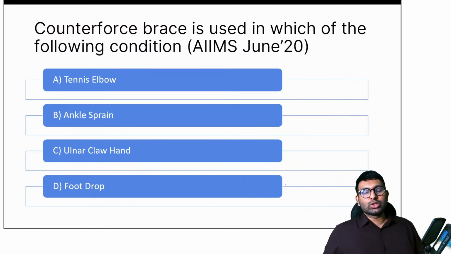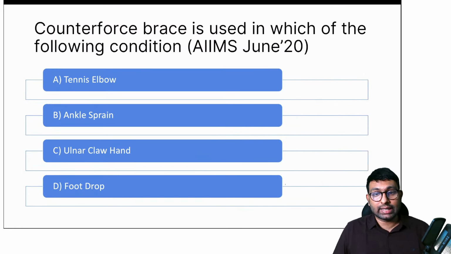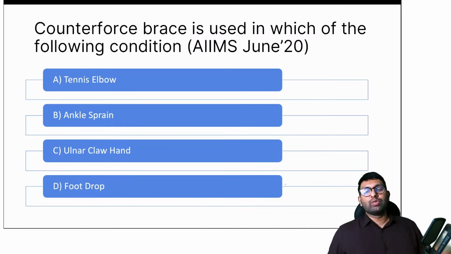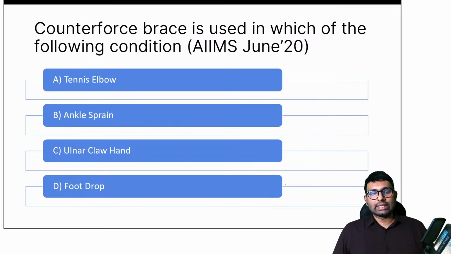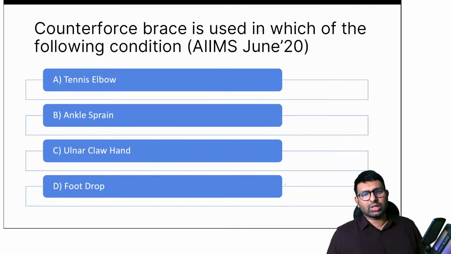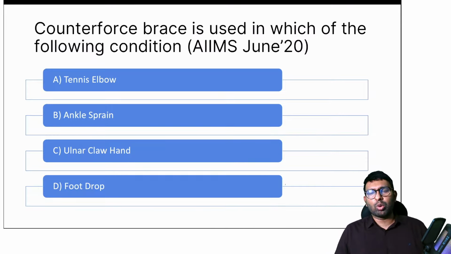Okay, so now let's go back to another musculoskeletal question. This is again an AIIMS question asked from PMR. A counterforce brace is used in which of the following conditions? Is it tennis elbow, ankle sprain, ulnar claw hand, or foot drop? Fairly simple question. It's talking about a brace called the counterforce brace. Which condition is it used in?